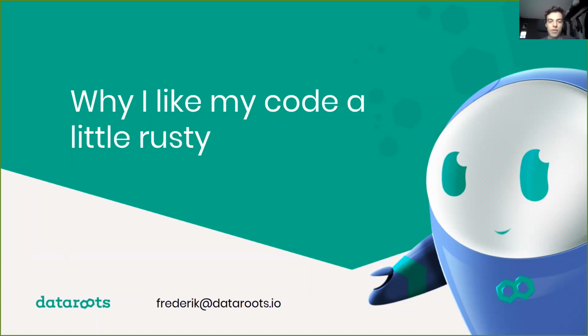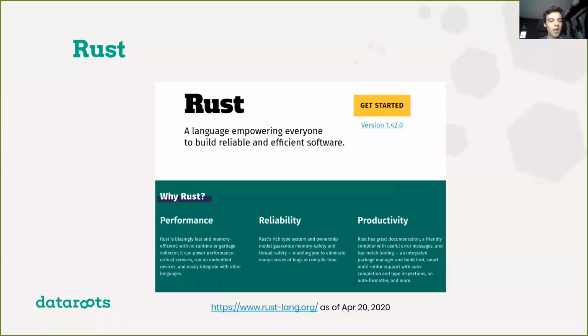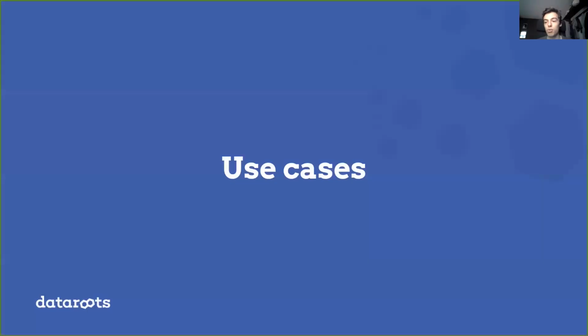So hello. As mentioned previously, my name is Frederick, and we'll be talking about Rust today. For those of you who are unaware of what Rust is about, when you go to the Rust homepage, it will tell you that Rust is a language empowering everyone to build reliable and efficient software. And I think this is very much true. This is pretty much the language in a nutshell. And throughout this presentation, I will try to convince you on why this is the case. But before I do that, I will first show a few use cases of the language, what it's good at.